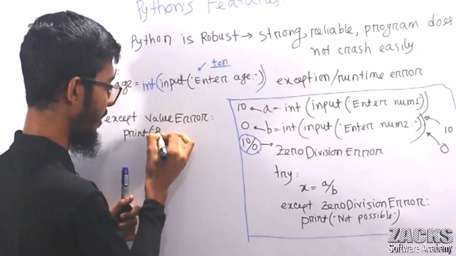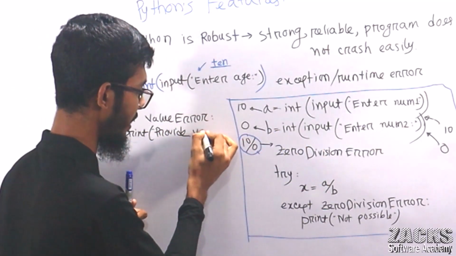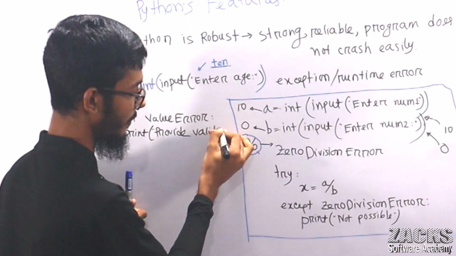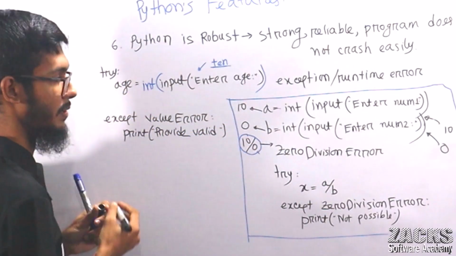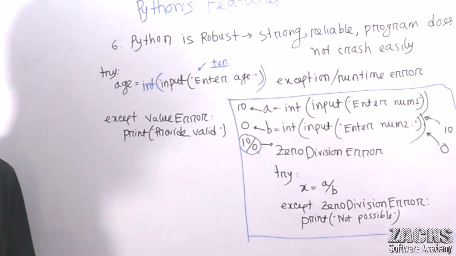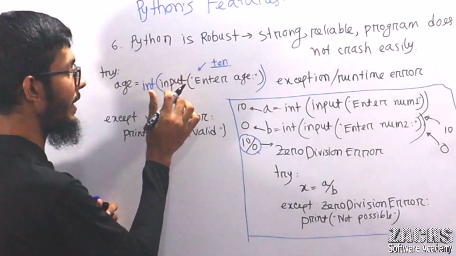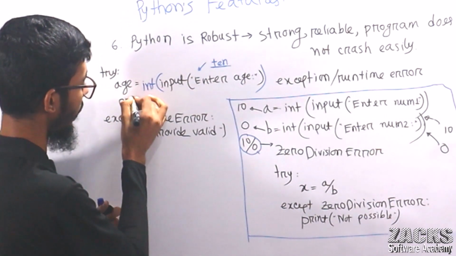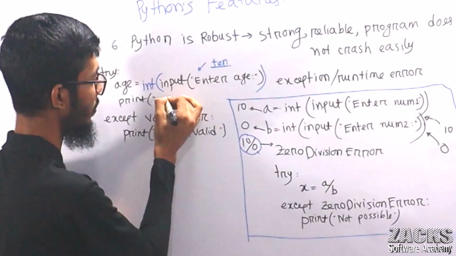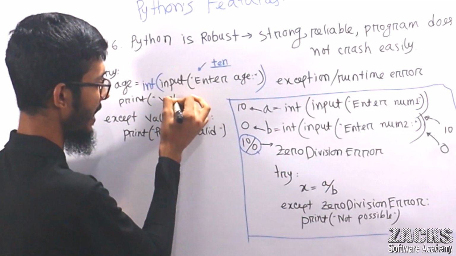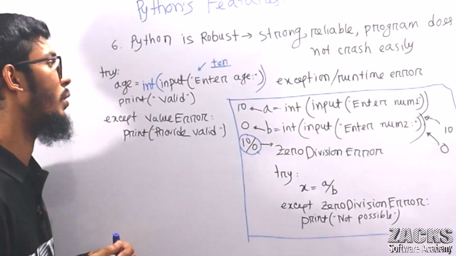Provide your valid number, no problem. Otherwise, if it is valid, then simply print your age, or print successful, anything you can do. We will show you programmatically, don't worry.